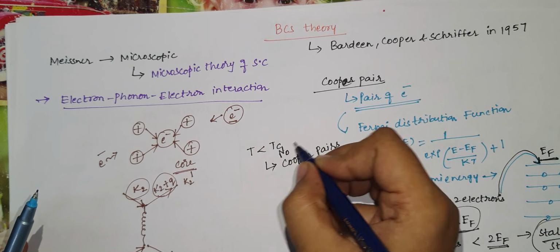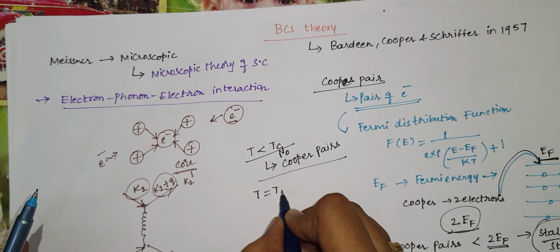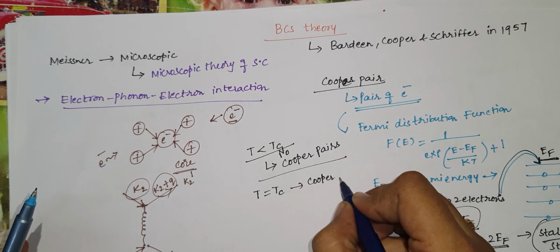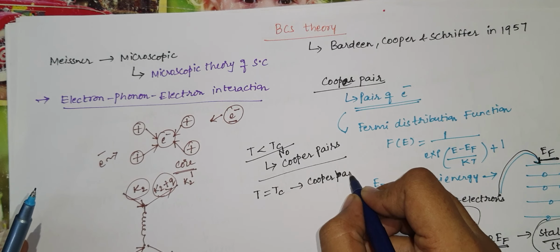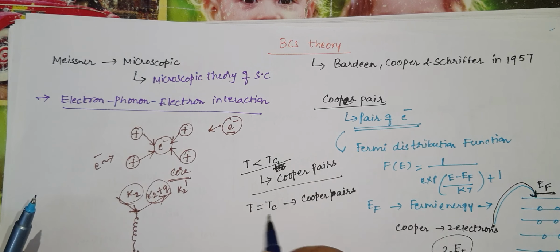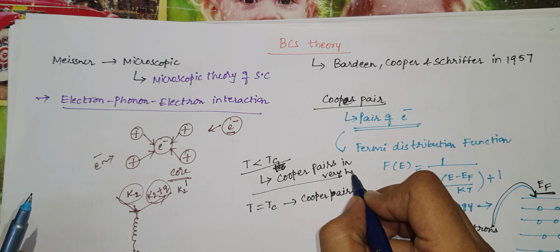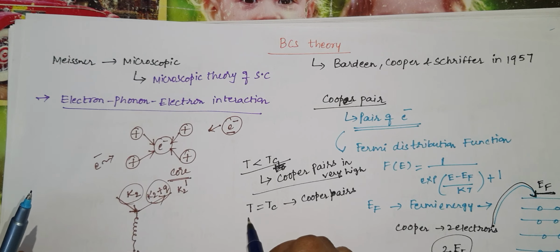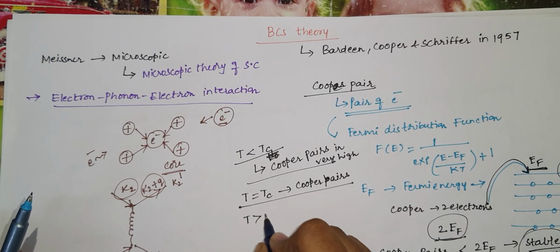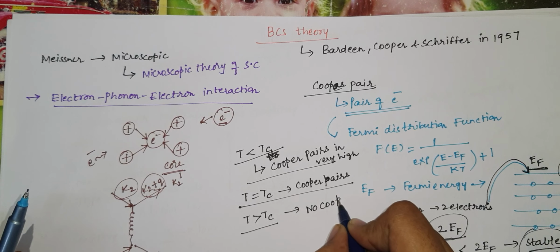Below the critical temperature Tc there will be Cooper pairs in a very high amount, at T equal to Tc Cooper pairs are formed, and at temperatures greater than Tc there will be no Cooper pairs.